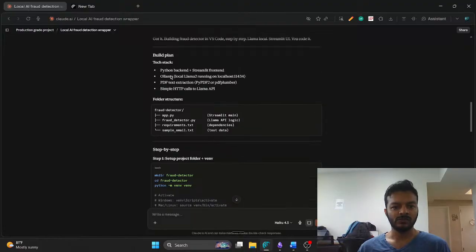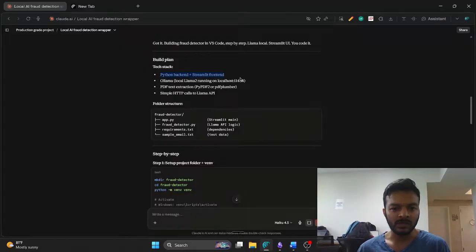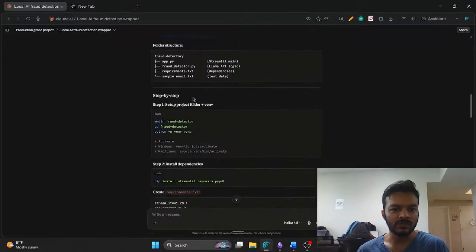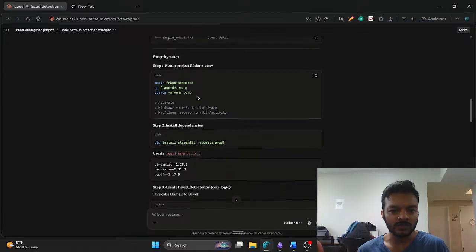Okay, so this is our tech stack: Python backend, Streamlit as front end. Avoid Ollama, use local llama, which will run PDF extraction, with simple HTTP calls via the Llama 3.2 LLM API. There are four files. One is requirements.txt, fraud detector.py. Simple project. So let's start using VS Code.